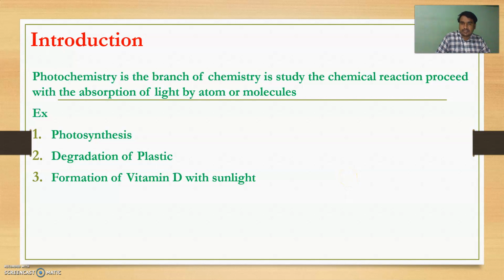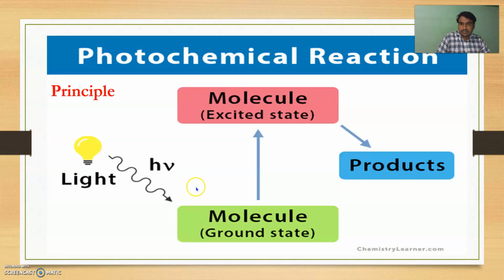So photochemistry is the branch of chemistry, or a sub branch of chemistry, that deals with the study of chemical reactions that proceed or are induced with the absorption of light by an atom or molecule. Examples of photochemical reactions are photosynthesis, degradation of plastic in the presence of light, and formation of vitamin D with sunlight. Now we see the principles of photochemical reaction.